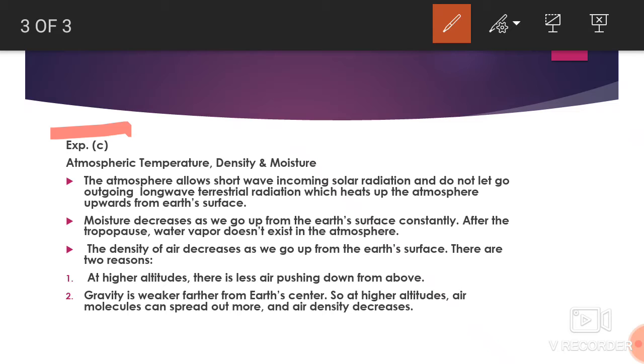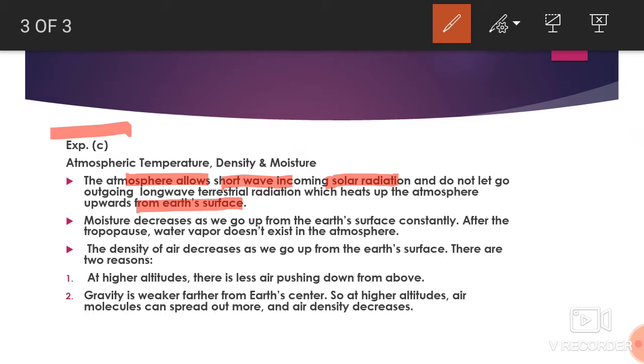The atmosphere allows short wave incoming solar radiation. Our atmosphere is transparent to what? Short wave. Because the short waves coming from the sun are so high in energy that the atmosphere cannot resist them. So our atmosphere is transparent to the short wave radiation which comes from the sun, and does not let go the outgoing long wave terrestrial radiation, which heats up the atmosphere upward from the earth's surface.